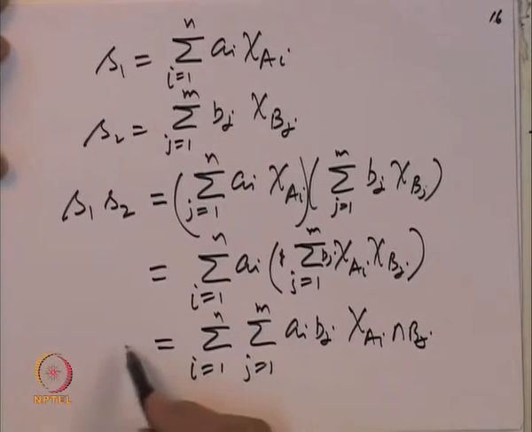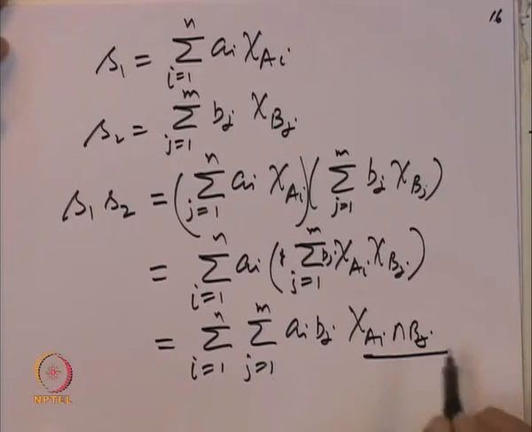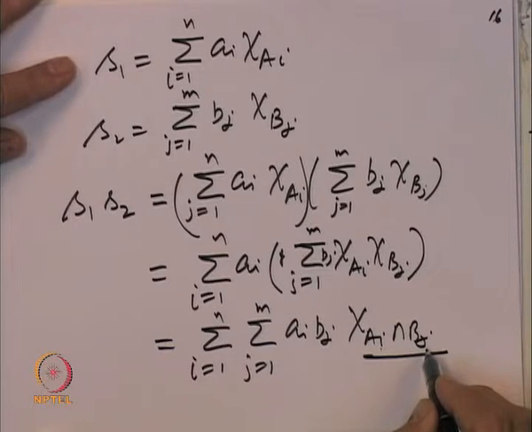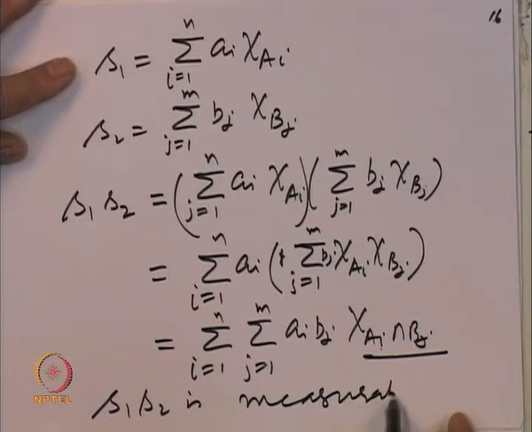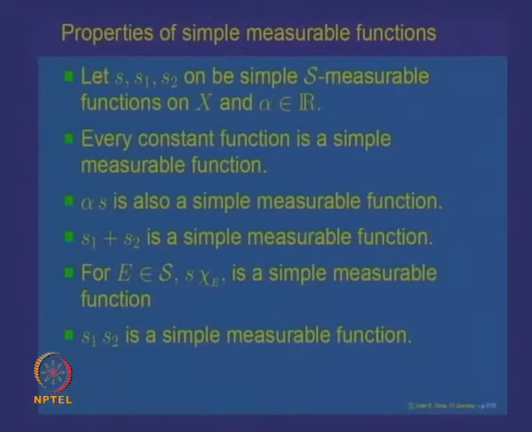And so, once again S 1 into S 2 is a linear combination of indicator functions of sets, where the A I belong to S because S 1 is measurable, and the b j's belong to the sigma algebra S because S 2 is measurable. So, the intersection is measurable. So, S 1 S 2 is measurable. So, the product of simple measurable functions is again measurable.